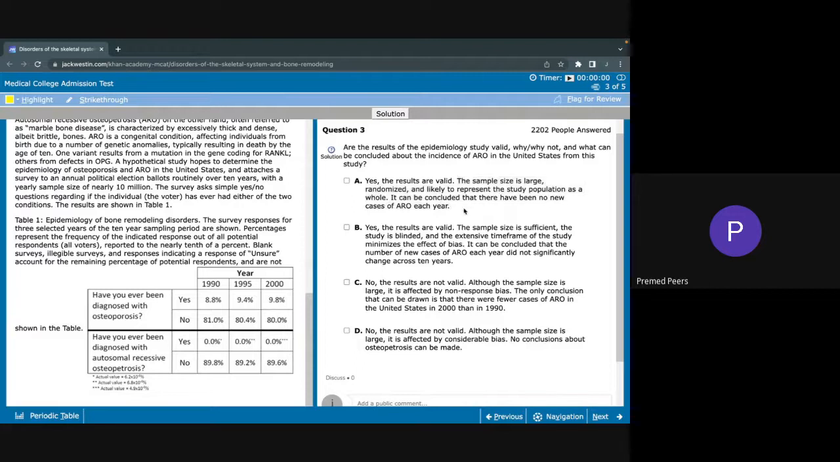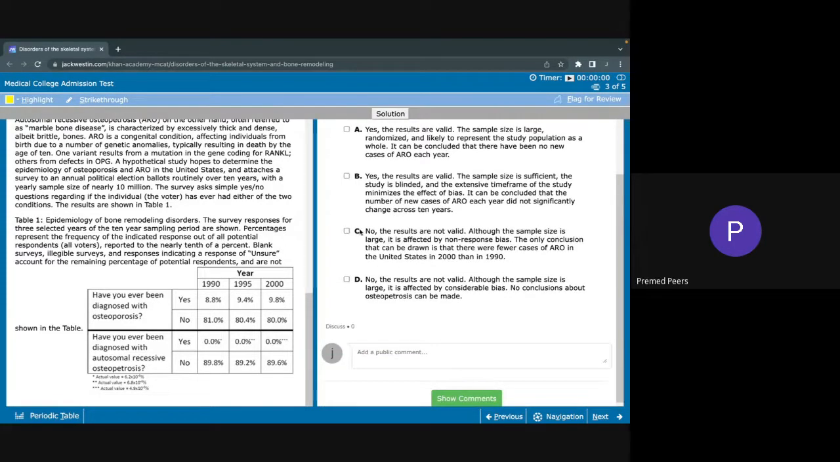And this last sentence here, it can be concluded that there have been no new cases of ARO each year. That's where we really realize that this is incorrect, because these patients with ARO die before they even have a chance to complete this survey. Then it's incorrect to say that there are no new cases of ARO each year. So that leaves C and D. Both said that the results are not valid, which we agree with, and both say that the sample size is large, which we also agree with.